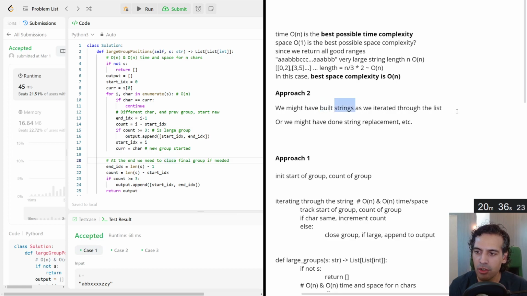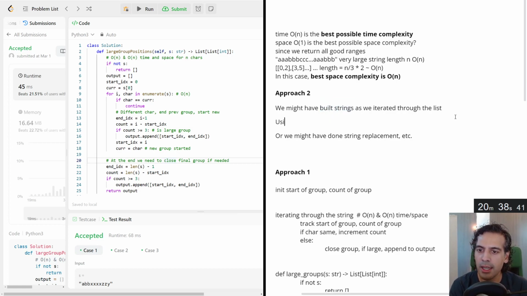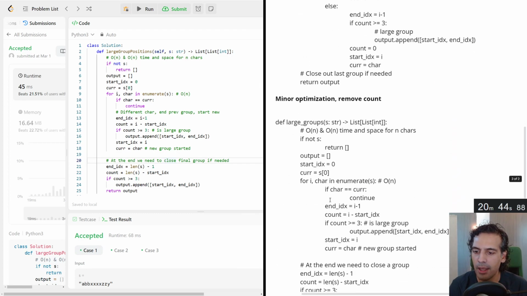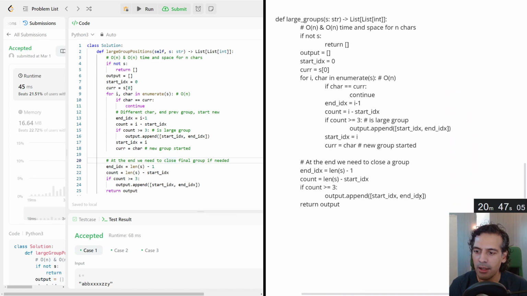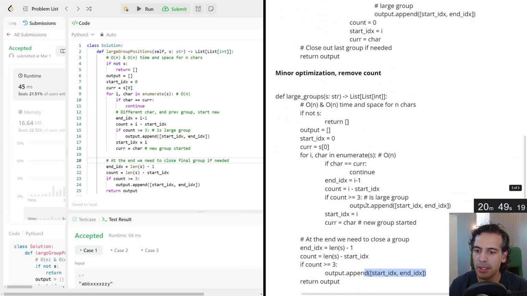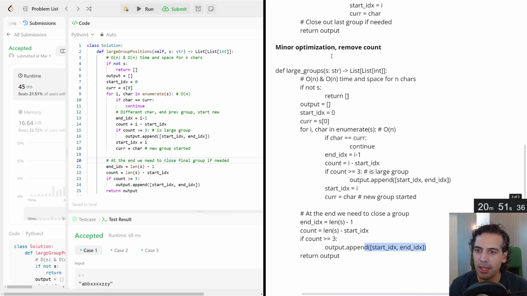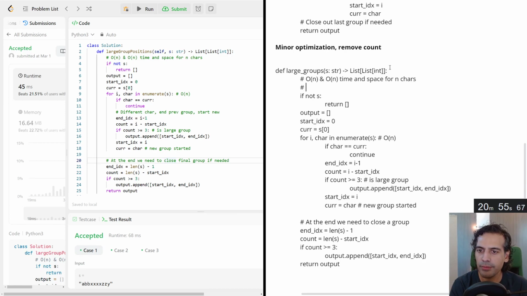When you're building a whole new string, you're using O of n space immediately. And this is larger than this O of n down here, because this one is a function of the number of groups. So one could even argue that we could call this O of k space for k groups.